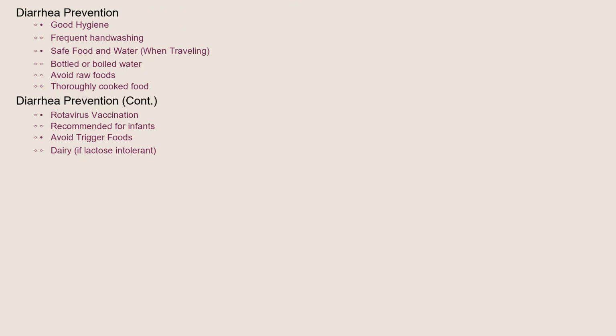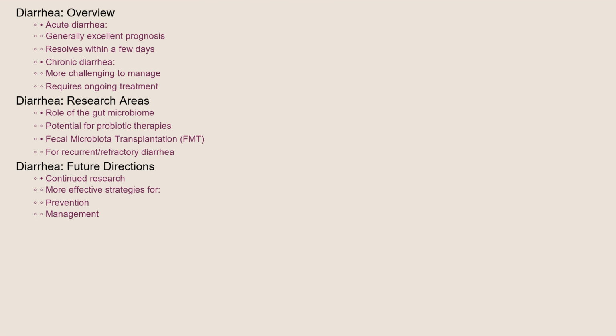Prevention is key when it comes to diarrhea. Practicing good hygiene, such as frequent hand washing, is crucial. When traveling, be cautious about food and water sources. Drink bottled or boiled water, avoid raw foods, and make sure food is thoroughly cooked. Vaccination against rotavirus is recommended for infants to prevent a common cause of diarrhea. Avoiding foods that you know trigger your diarrhea, such as dairy for those with lactose intolerance, is also an important preventive measure.